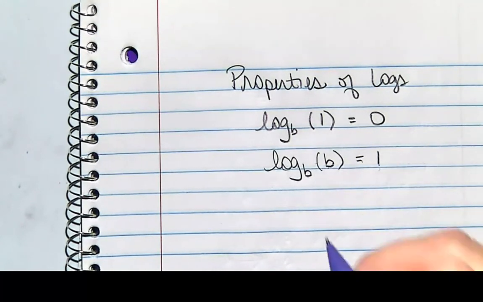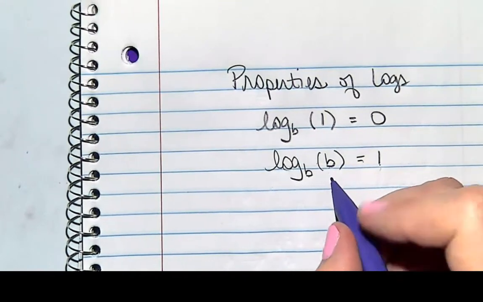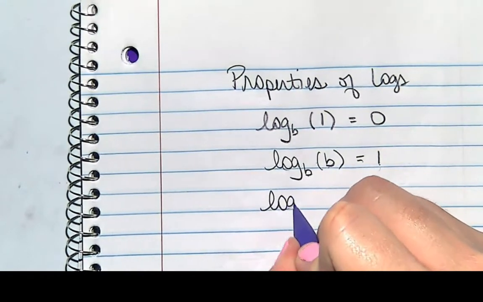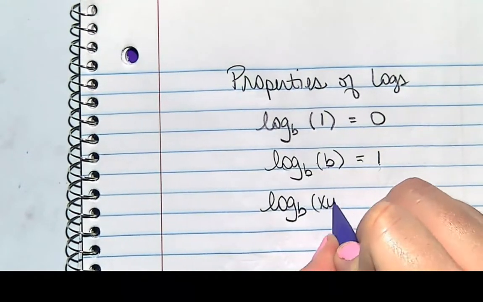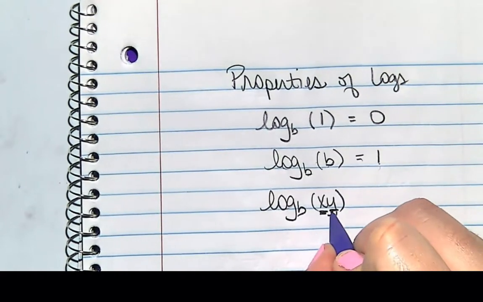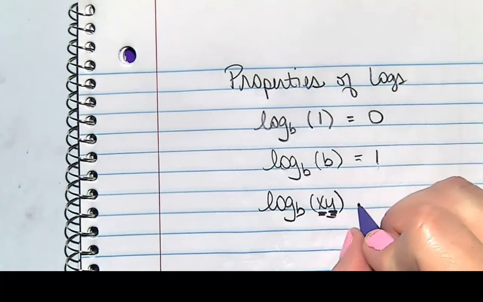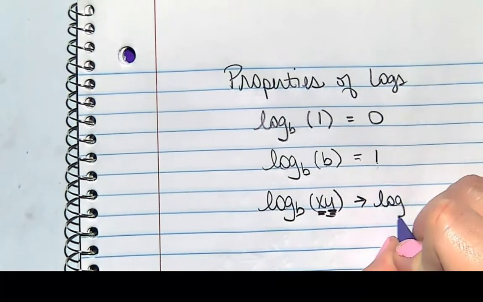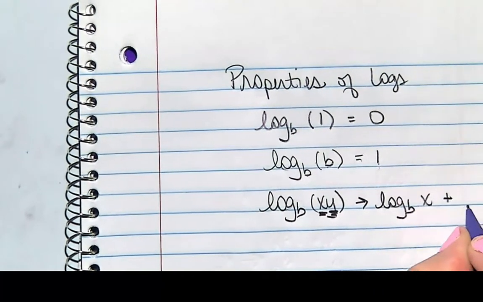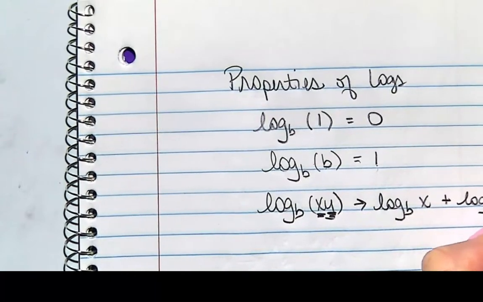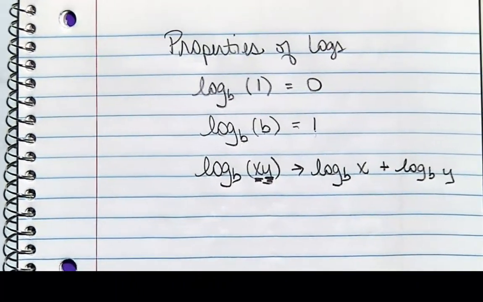Okay? Another one is if you are multiplying. So let's do log base b of xy. So I have an x times a y. I can separate that out into 2 separate logs. So I can rewrite that as log base b of x plus log base b of y.